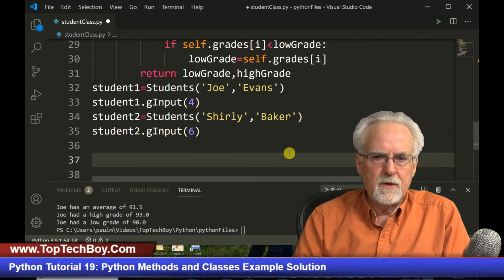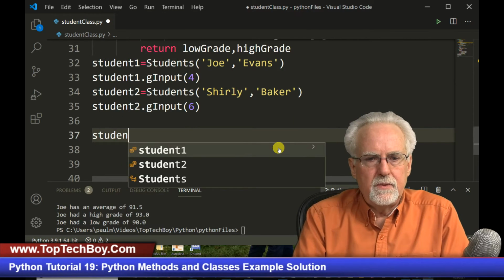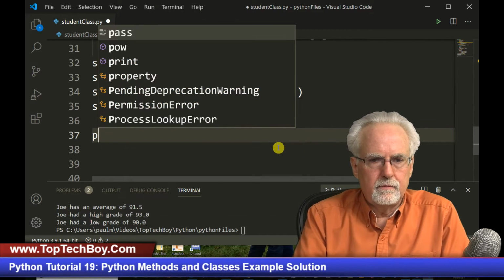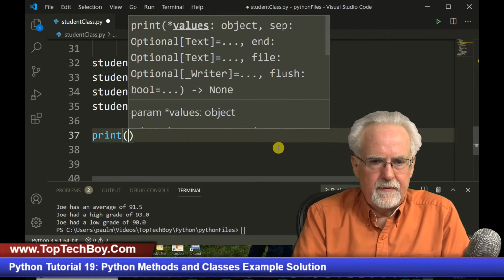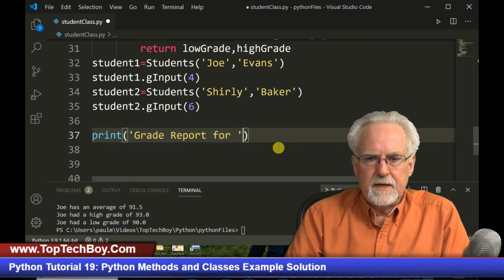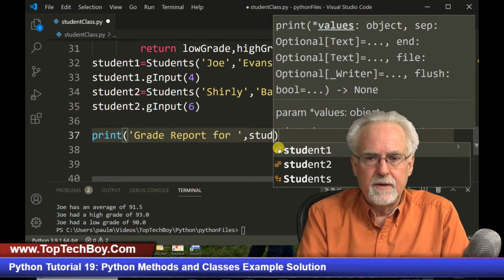All right, so now let's work with student 1. So we're going to say student 1, let's just say print, and then we are going to say grade report for, and then it makes me scared to do this because of how much trouble I had earlier.